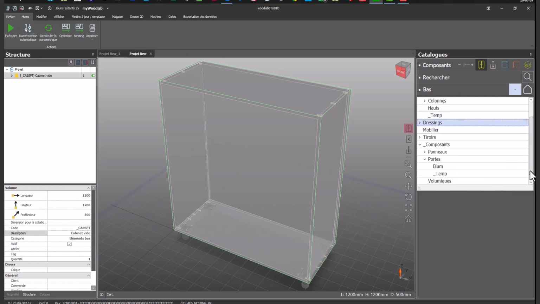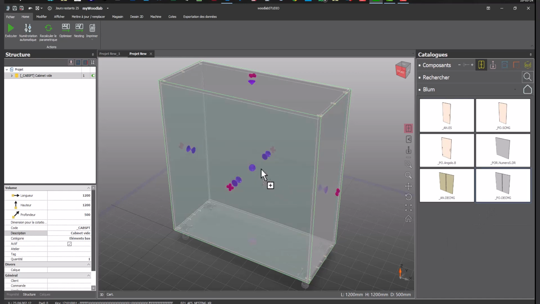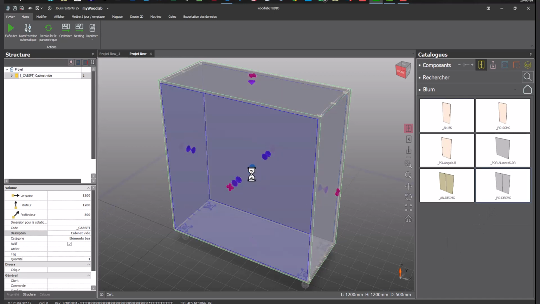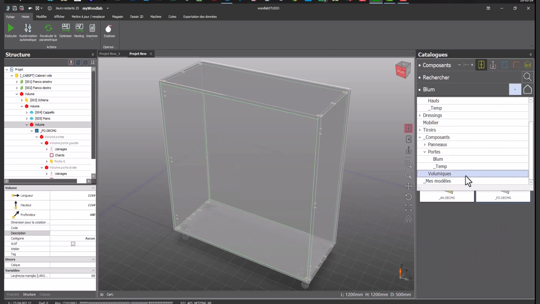I start with an empty base cabinet under the worktop. I browse my catalog of door components and I drop a double door component on the cabinet. As you can see, the hinges are there. I hide the doors now because I want to drop two shelves with their fittings.